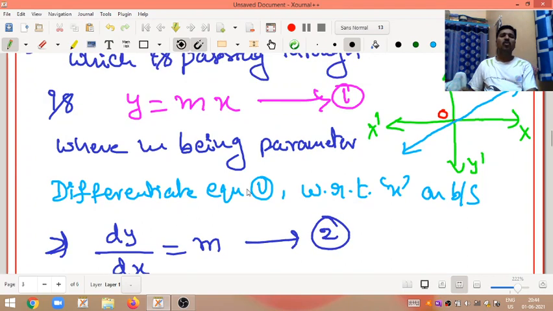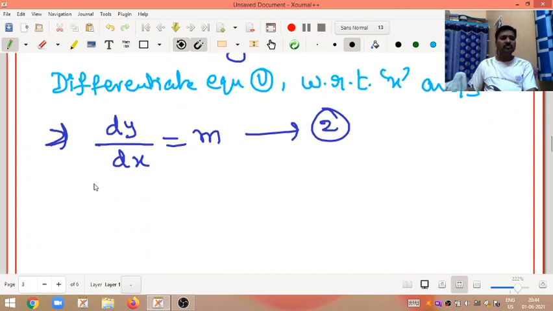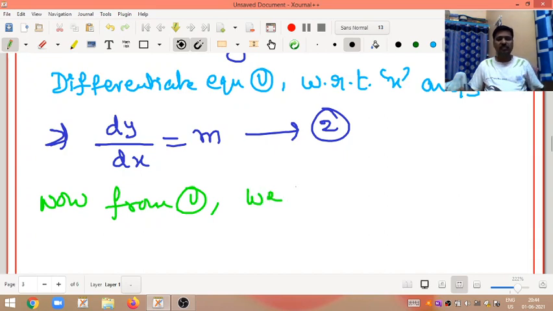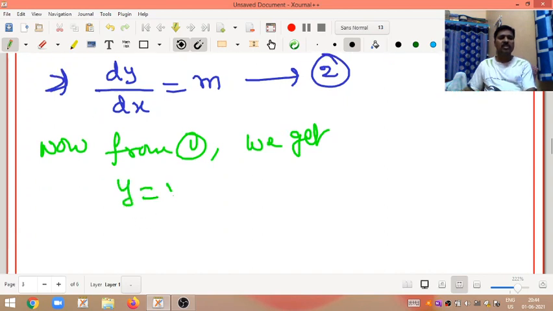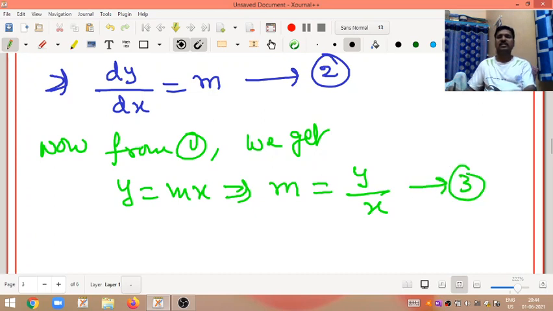Okay, so now from equation 1, we make m the subject. From equation 1 we get, y is equal to mx is there. From this, make m the subject: m is equal to y by x. Now this is called equation 3.